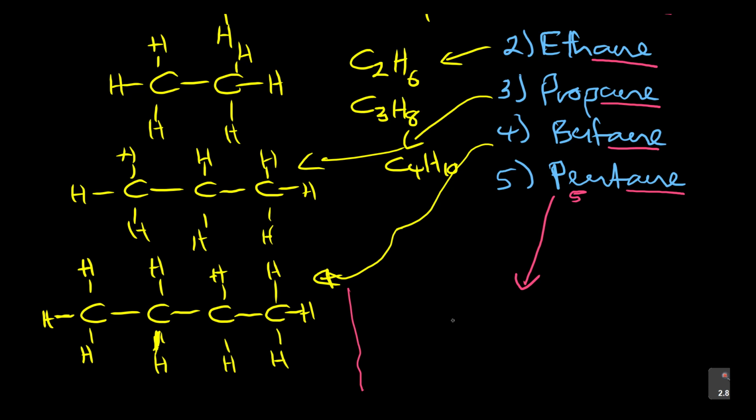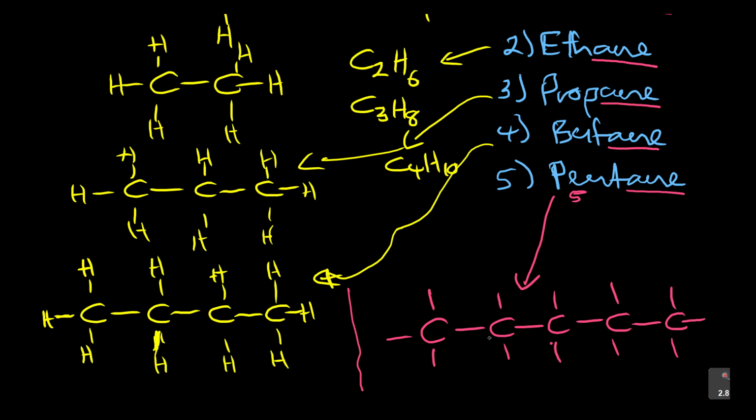So pentane, how will it look? 1, 2, 3, 4, 5. This is the structural formula, the skeleton. Then don't forget, it is important to add the hydrogens.